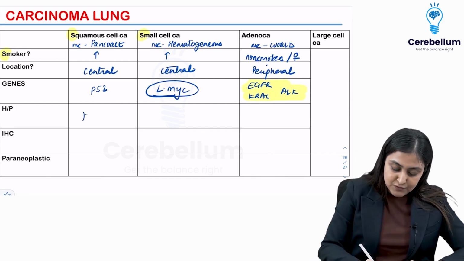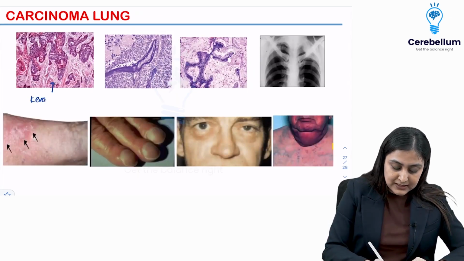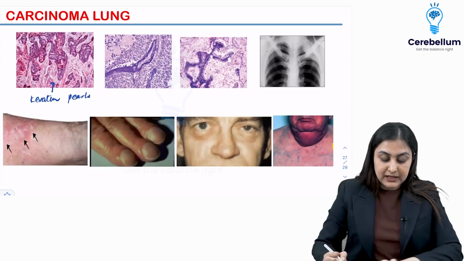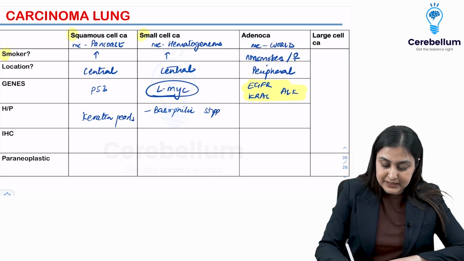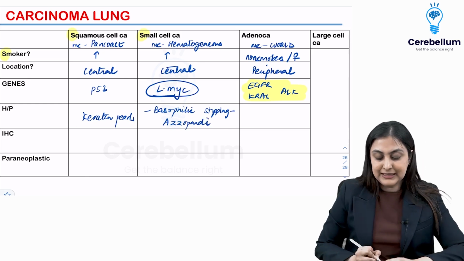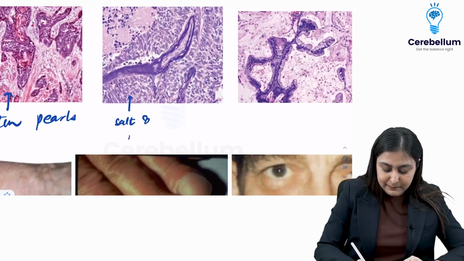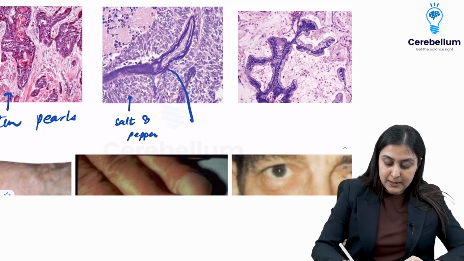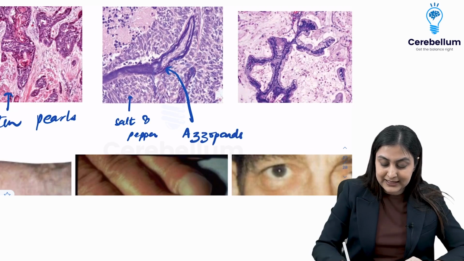Histopath-wise, the hallmark of squamous cell is keratin pearls. So I'm going to show you simultaneously. This is what is known as the keratin pearls here. In small cell, you're going to be seeing a basophilic stippling of the wall. This basophilic stippling of the wall is what is known as the Azzopardi effect. In addition, you can also see a salt and pepper chromatin. So salt and pepper appearance with this bluish basophilic staining of the vessel wall is known as the Azzopardi effect.